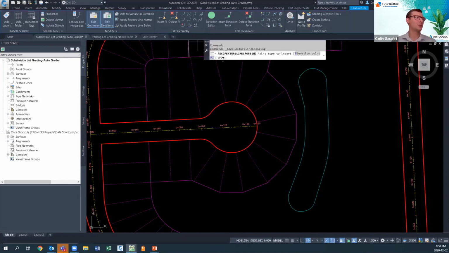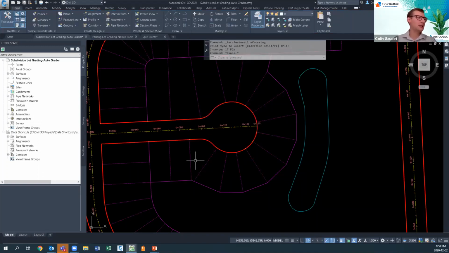When you select that, you have the option of an elevation point or PI. I'll choose PI. In this case, I just click enter, and it adds one at every intersection point right here. It can be fairly handy as we're grading things out to have that control, especially if we're using the feature line hierarchy. We want to make sure that the one that's dictating has control itself at those intersection points.